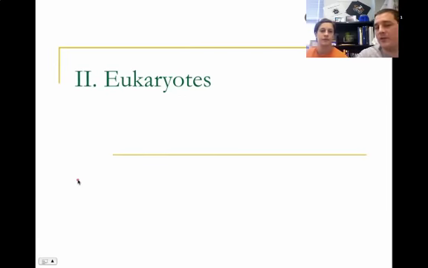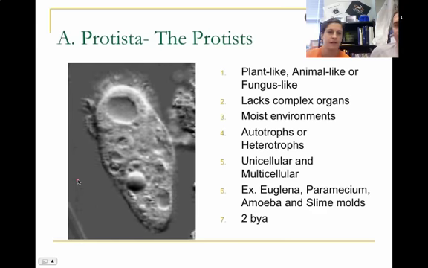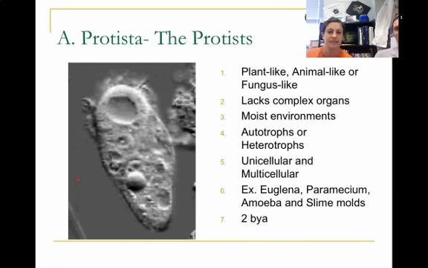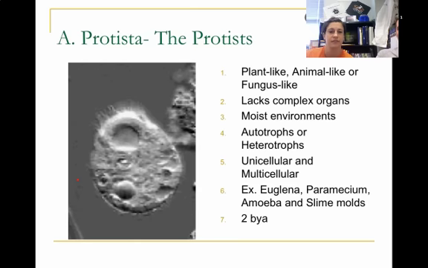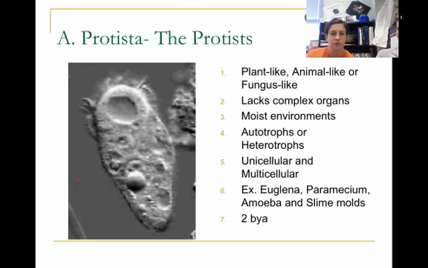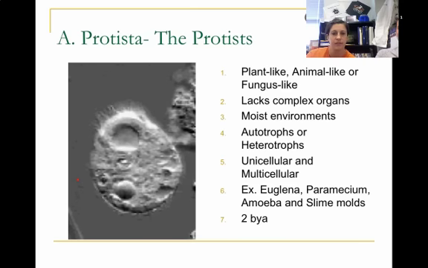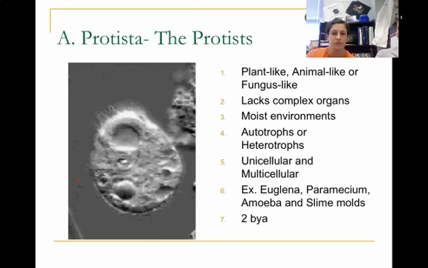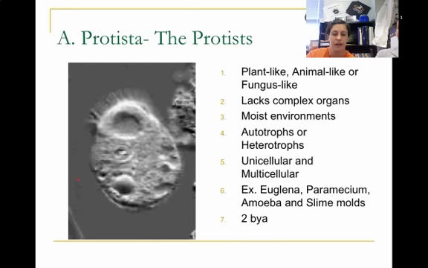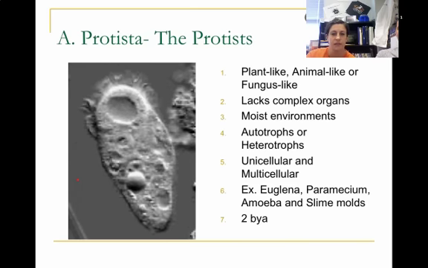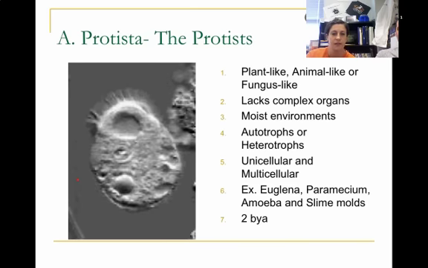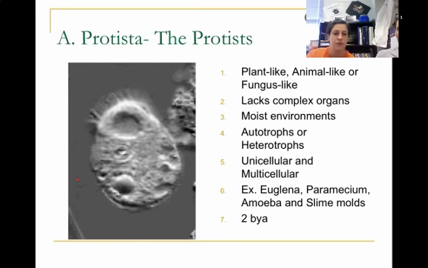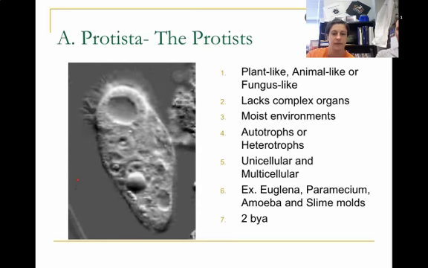Now on to the eukaryotes. All right, with the eukaryotes, we've got Protista. These are protists. They are plant-like. They can also be animal-like or fungus-like. So they do lack complex organs. They do live in moist environments. They can be autotrophs or heterotrophs, so make their own food or consume others. Unicellular or multicellular. Now an example would be Euglena, Paramecium, amoeba, and even slime molds. The first fossils were found about 2 billion years ago.